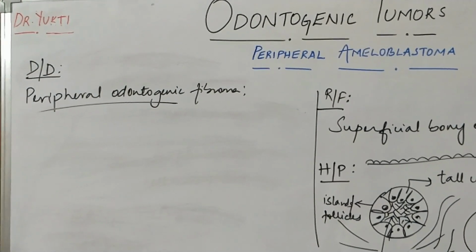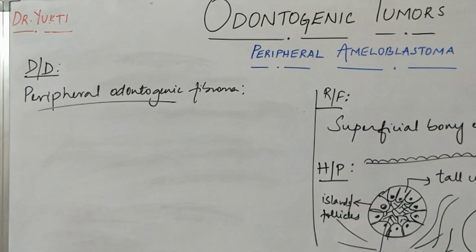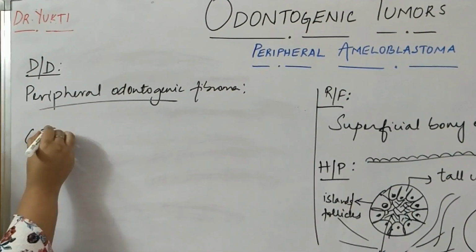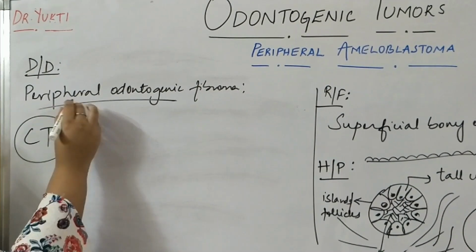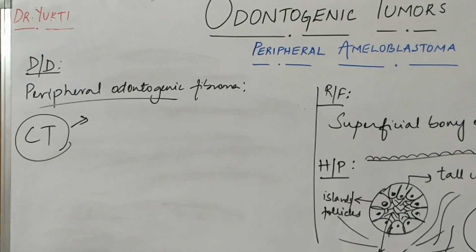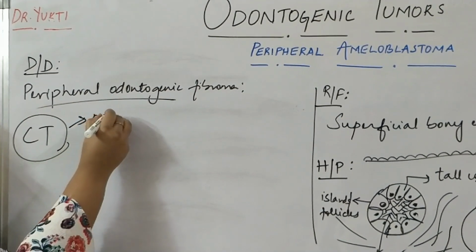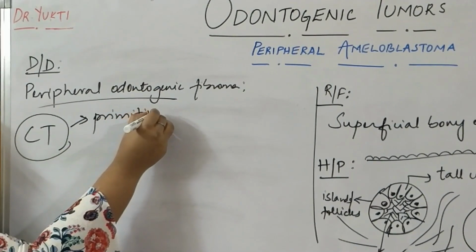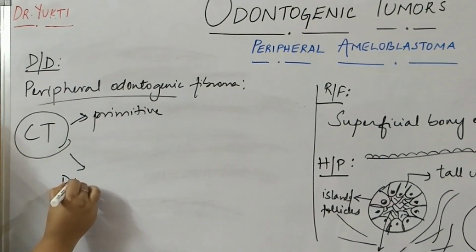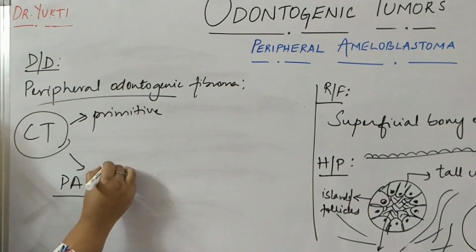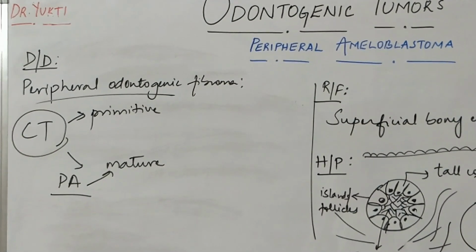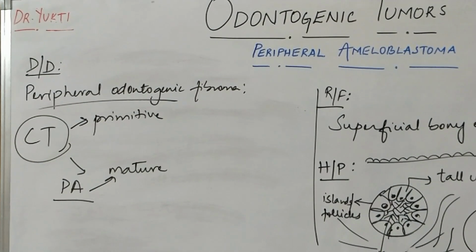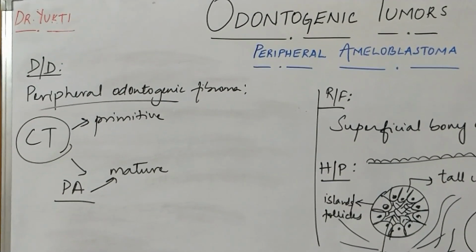But the differentiating feature is the connective tissue. Because in peripheral odontogenic fibroma, the connective tissue is primitive, whereas in peripheral ameloblastoma, it is mature. So this is how you can differentiate between these two lesions.